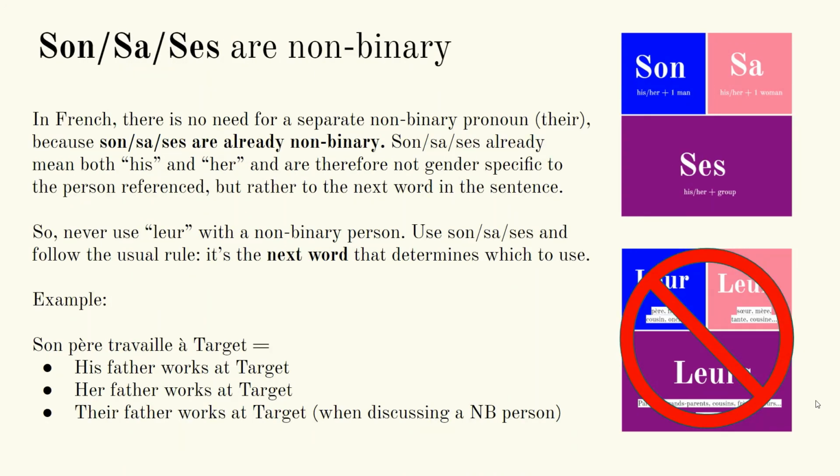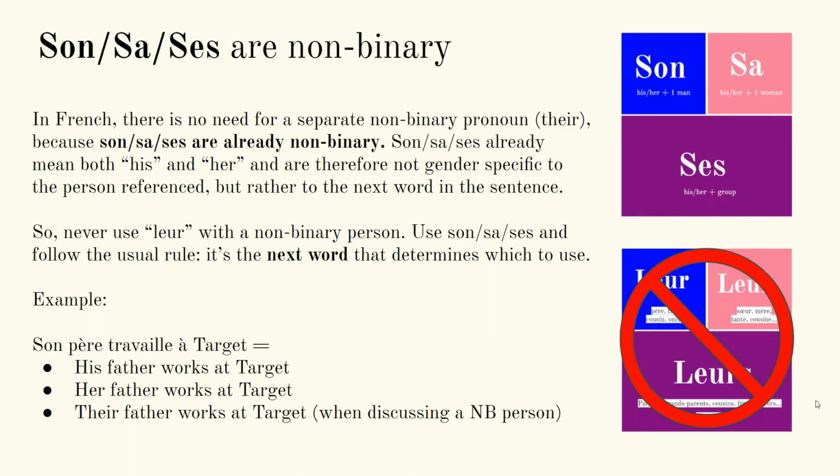Here's the cool thing about French. In French, there is no need for a separate non-binary pronoun, their, like we have in English, because son, sa, ses are already non-binary. In French, everyone uses non-binary pronouns because son, sa, ses already mean both his and her. They are not gender specific. They are, in fact, specific only to the next word in the sentence. So, never use leur with a non-binary person. I know it means their, but you don't do that. You just use son, sa, ses and follow the usual rule I taught you. It's the next word that determines which to use.